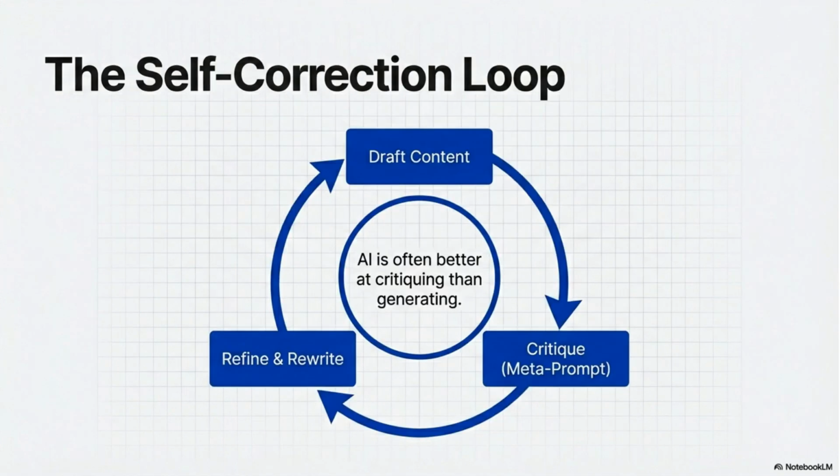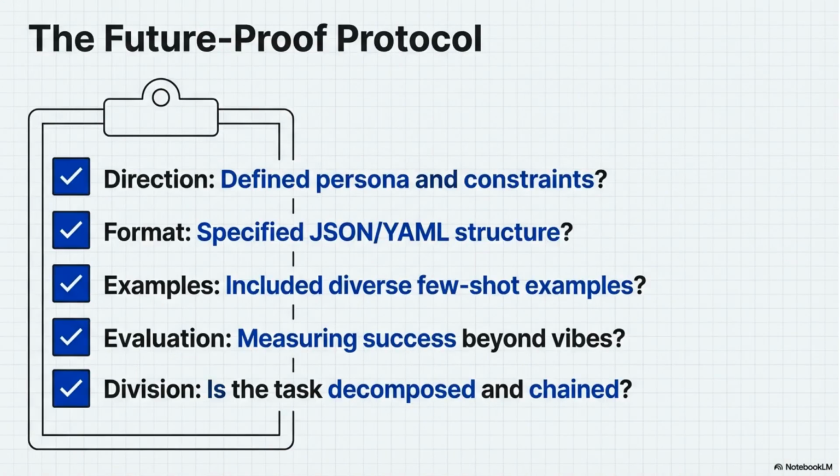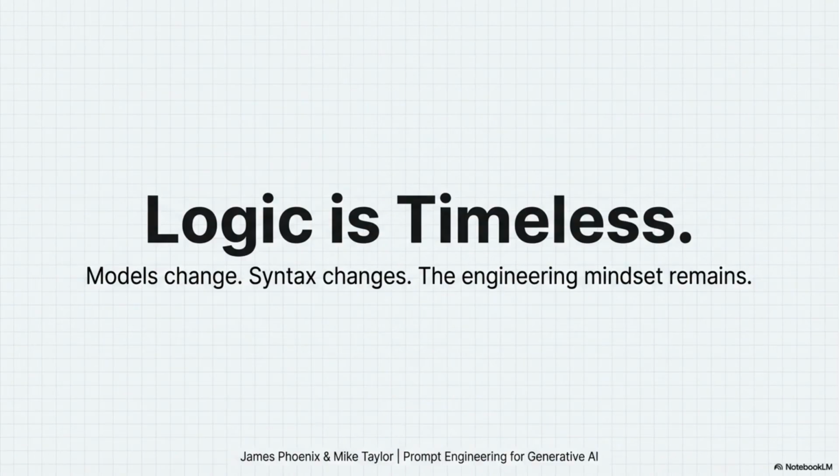Utilize the self-correction loop. AI is often better at critiquing than generating. Start with a draft, use a meta prompt for critique, and then refine and rewrite. The future-proof protocol is a checklist covering all 5 principles: direction, format, examples, evaluation, and division. Ensure your tasks are decomposed and chained for reliability. Logic is timeless. Models and syntax change, but the engineering mindset for prompt reliability remains.